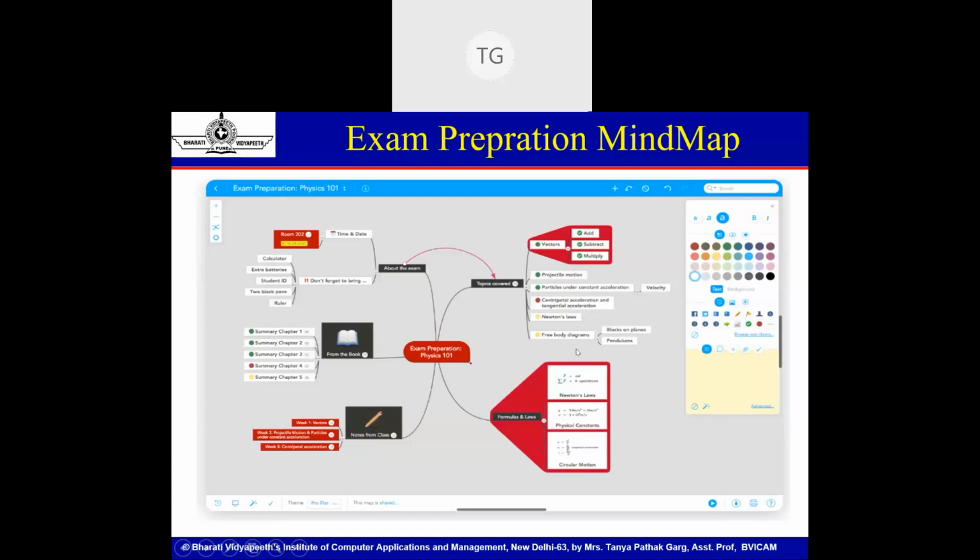And then there is also a feature that will help you prioritize. You can have numbers also, that in one unit I need to first do projectile motion, then I'll do free body diagram, so on and so forth. So these are the topics that I want to cover. This is the formula chart.